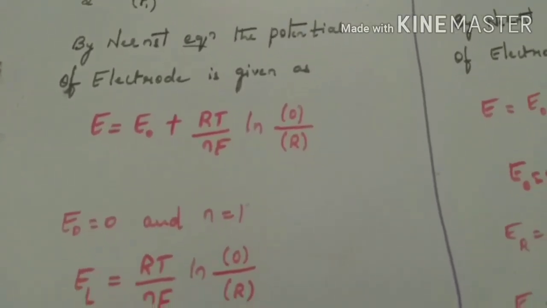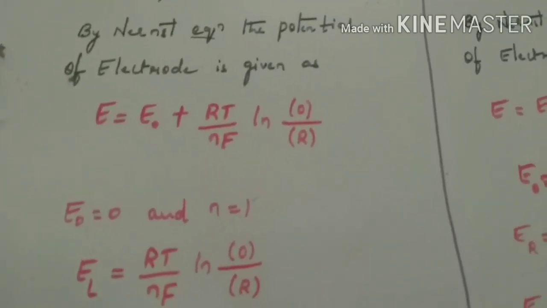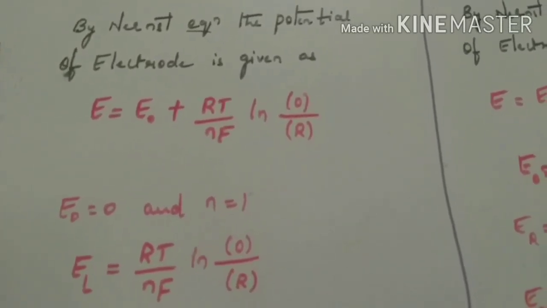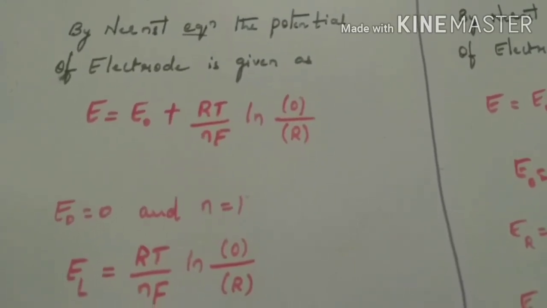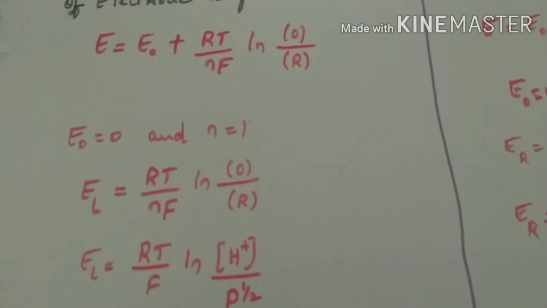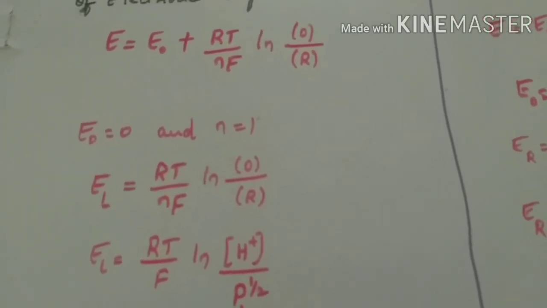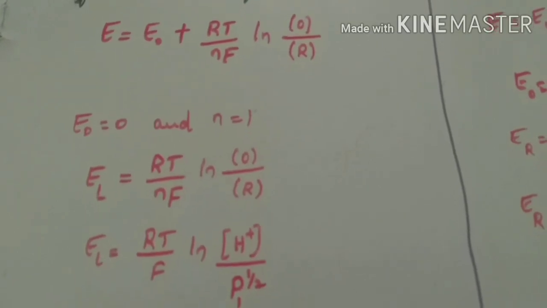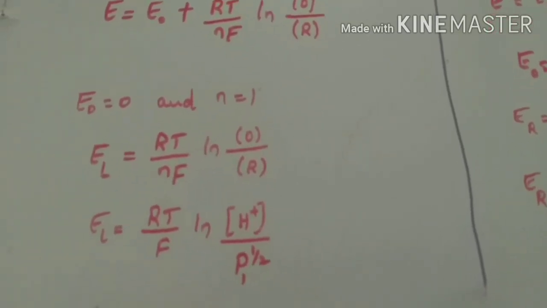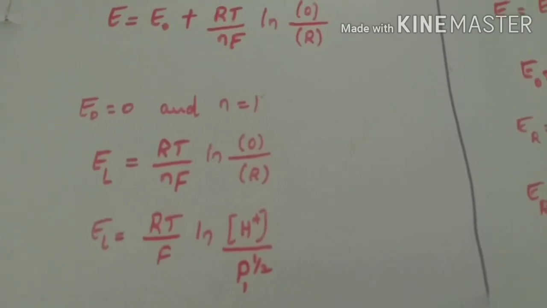As we are taking a hydrogen electrode, we know that the standard EMF of hydrogen electrode is about 0 and n = 1. Then the above equation becomes EL = RT/nF ln (oxidation/reduction). In place of oxidation, we can write H+, and to represent the reduction, we can write P1 power half.